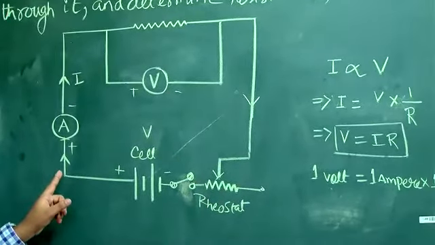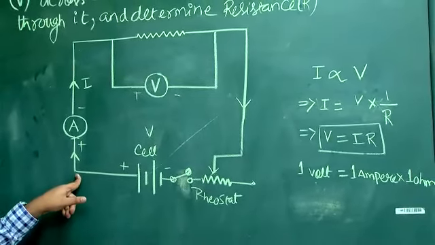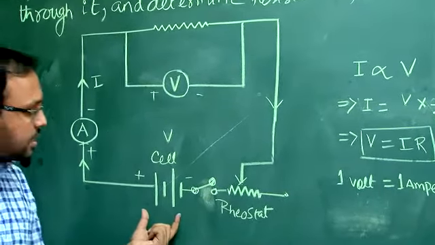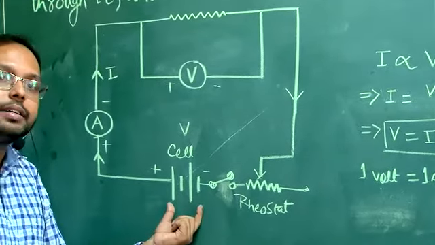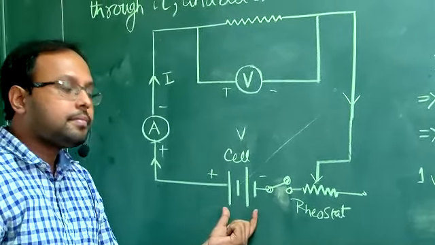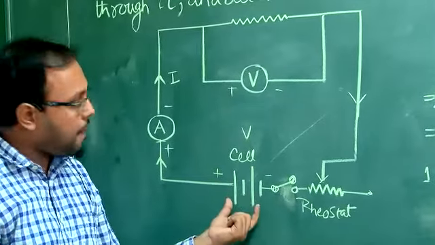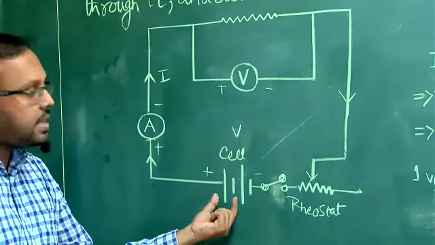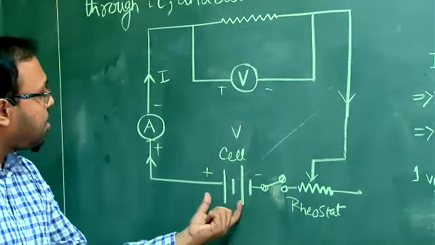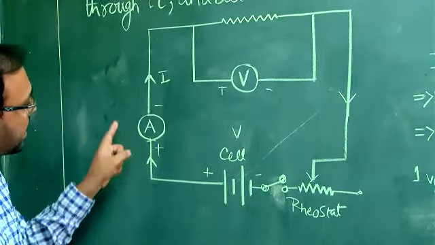First I will ask you, then I will go to the explanation. What is this thing called? Which symbol is representing this? Cell. It is written also. It is a battery or cell. There is a combination of cells here, so I am calling this a battery. Now I am going to this appliance. What is this appliance called?